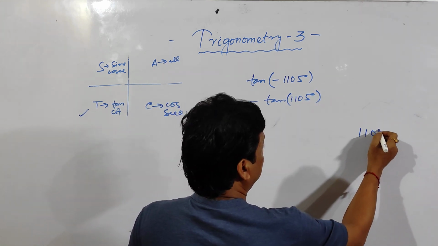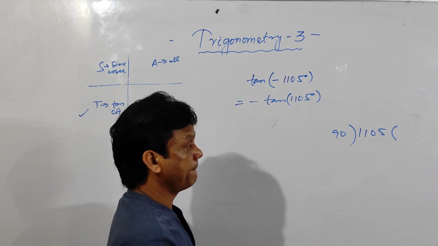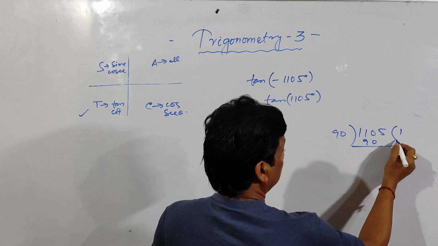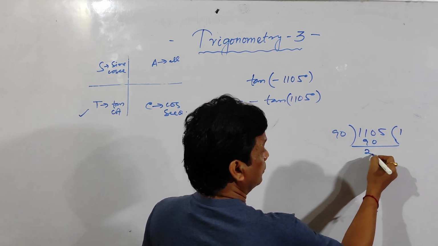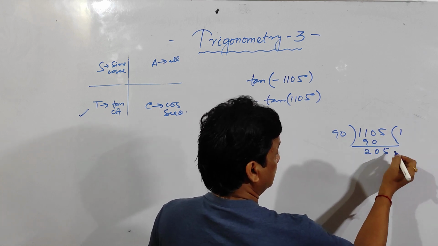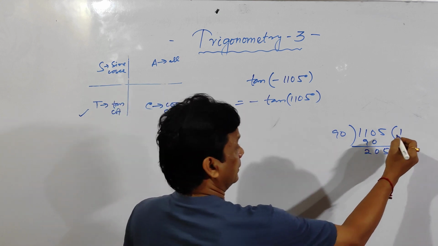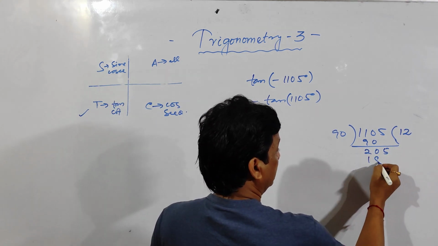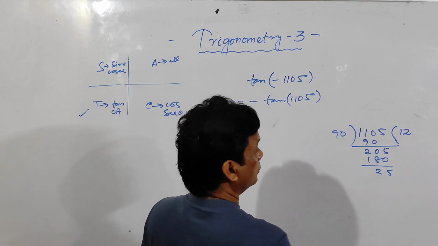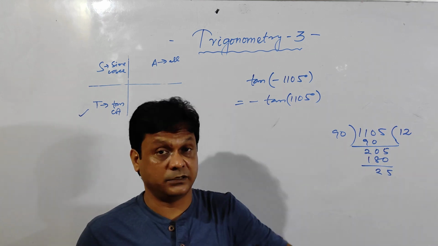So 1105 degree divided by 90. 9 1s are 90, and then 20, so here is 205. 9 2s are 180. Then 25. So how many 90s are there? 12 90s. 12 90s. Remember.